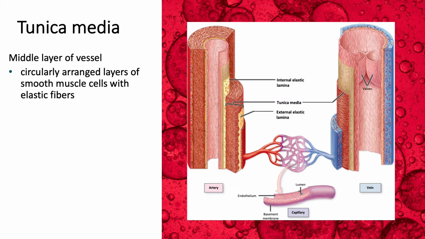And next up, we have the middle layer of the vessel, the tunica media, media meaning middle. And we can see here that these are circularly arranged layers of smooth muscle, and then they have some elastic fibers moving within them. So tunica media right here, and we see this circular arrangement of those smooth muscle cells here. Notice these layers of elastic lamina. There's an internal and an external. Those aren't part of our media. You can note they're there, but don't pay too much attention right now.